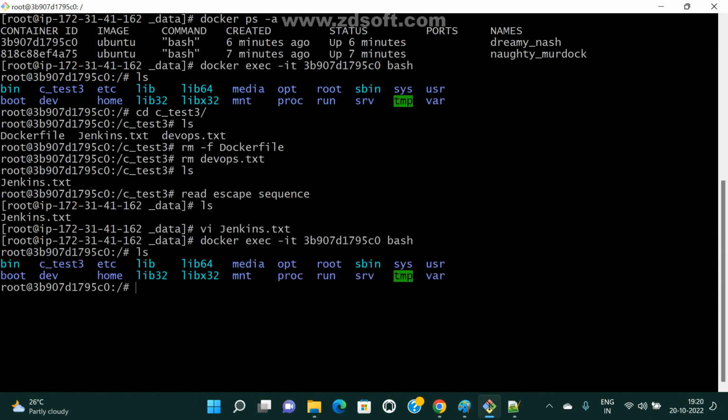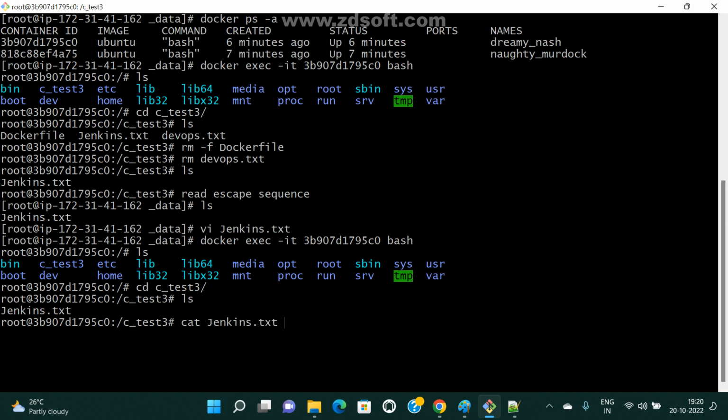Now cd to c underscore test data, ls and cat. What is the cat command? Cat will display the content of your file. I want to see the data in my file, so the command is cat Jenkinsfile. Now see here. Any doubt here? I hope it is clear.